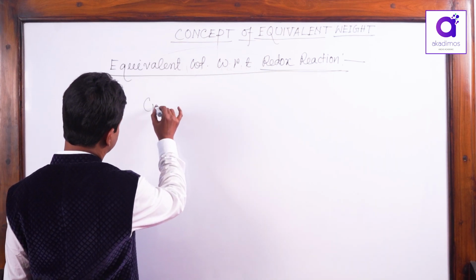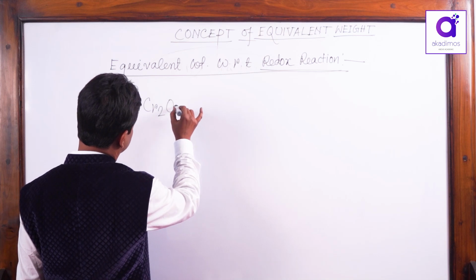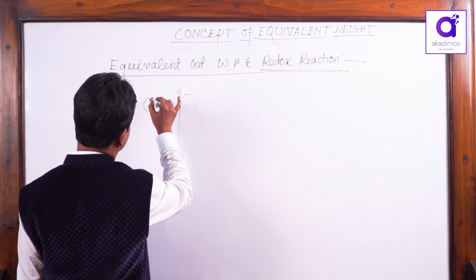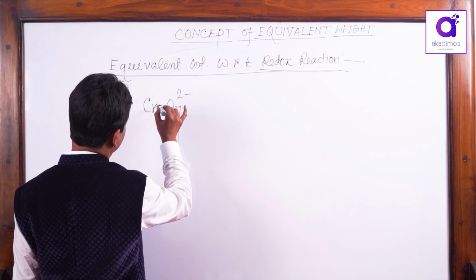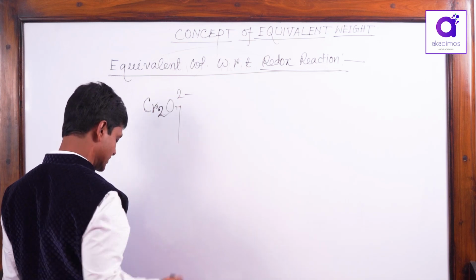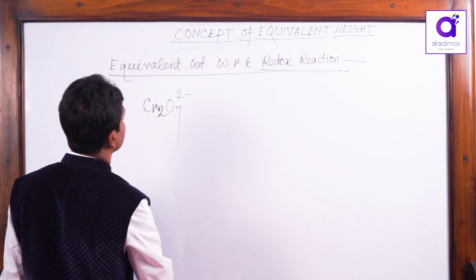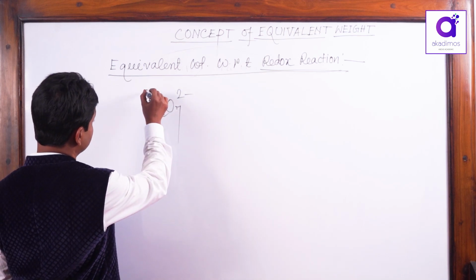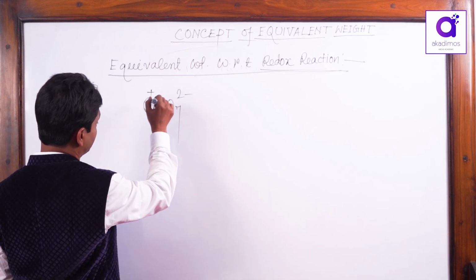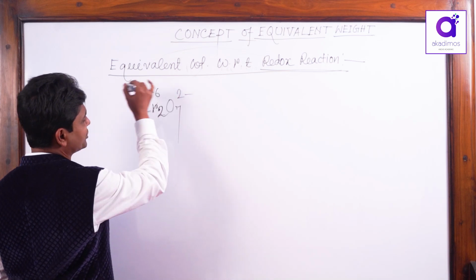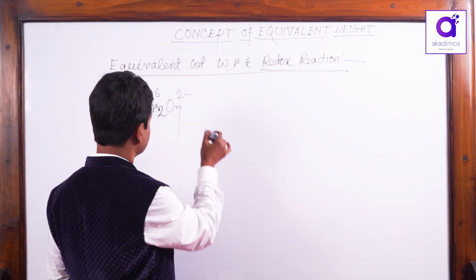Potassium dichromate, Cr2O7 2 minus, orange color, is a beautiful and important oxidizing agent in chemistry. It will act only as an oxidizing agent. Remember, in acid media, the oxidation number of chromium here is plus 6.